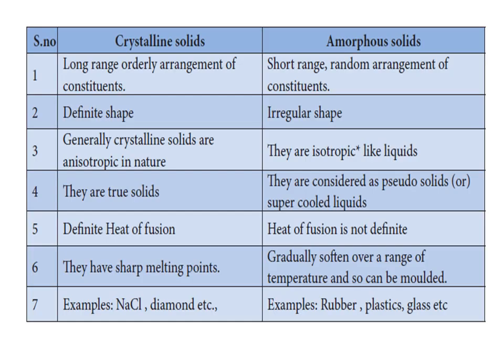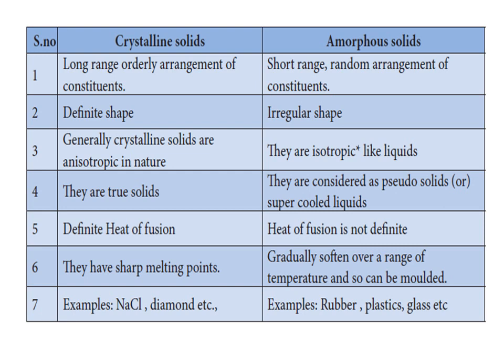We are classifying solids into two different categories, crystalline solids and amorphous solids. The major differences between crystalline solids and amorphous solids are: crystalline solids have long range orderly arrangement of constituents, whereas amorphous solids have short range random arrangement of constituents. Crystalline solids have definite shape, amorphous solids have irregular shape.